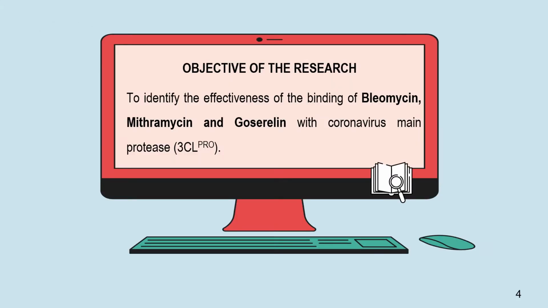The objective of this study is to predict the potential drug candidate for the treatment of COVID-19 by investigating the binding mechanism and molecular interaction of bleomycin, mitramycin, and goserelin with the 3-chymotrypsin-like protease of coronavirus, 3CL-Pro, using a molecular docking simulation approach.